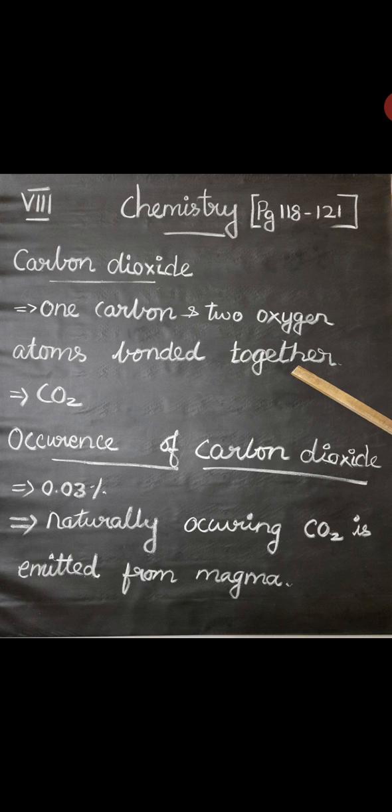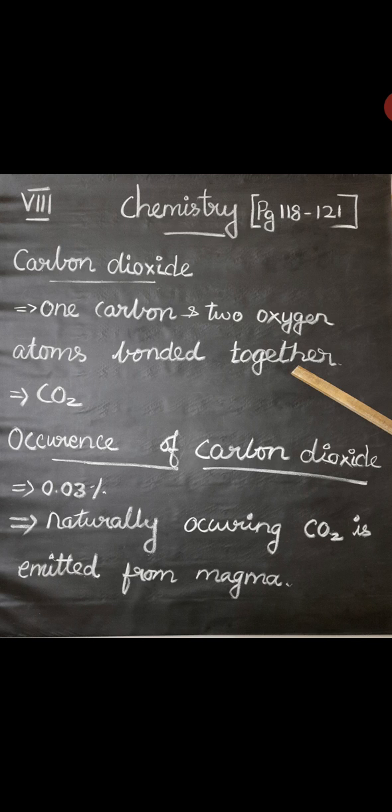Today we can see carbon dioxide. So what is the formula for carbon dioxide? It means CO2. Carbon, C, dioxide, O2. So this is the formula for carbon dioxide. Carbon dioxide is a chemical compound which has only one carbon and two oxygen atoms. So that is carbon dioxide.